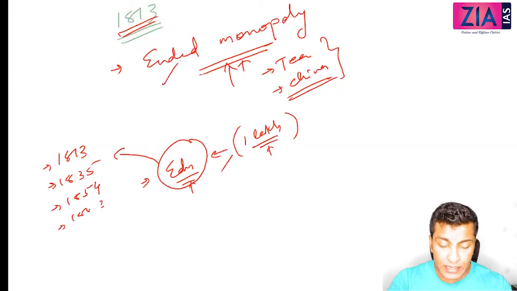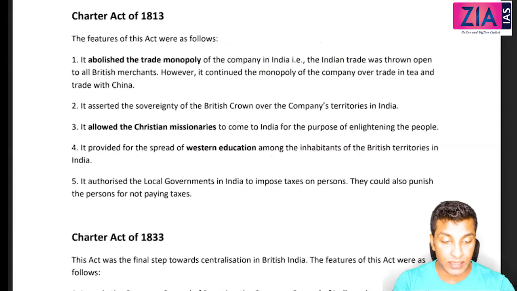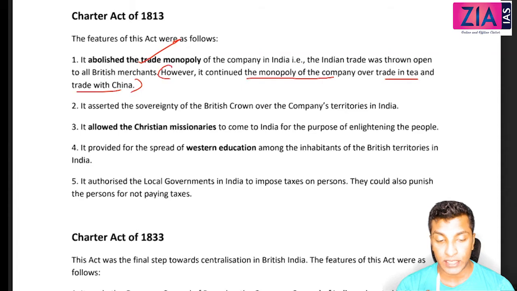Then there are minor points, like the Christian missionaries were allowed to preach in India, which was not allowed till then. From 1813 onwards they were allowed. You can see here it abolished the trade monopoly, except in these 2, trade in tea and trade with China. However, it continued the monopoly of the company over these 2.